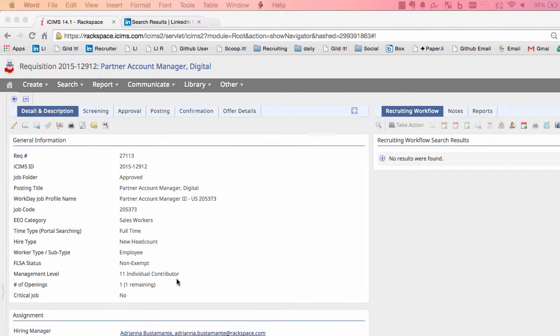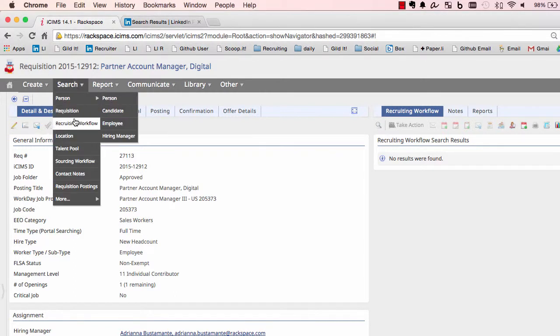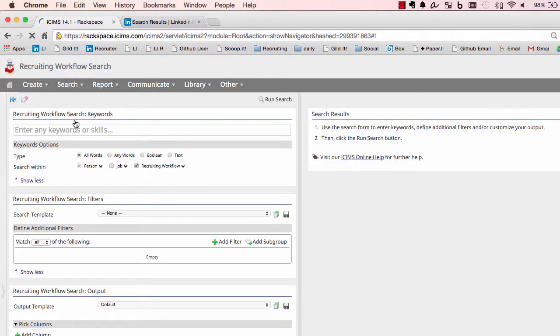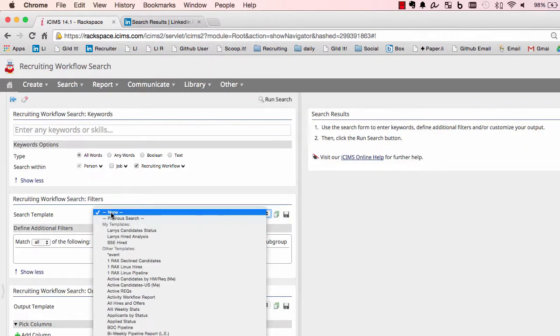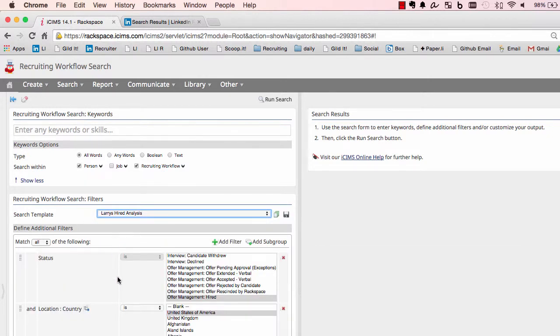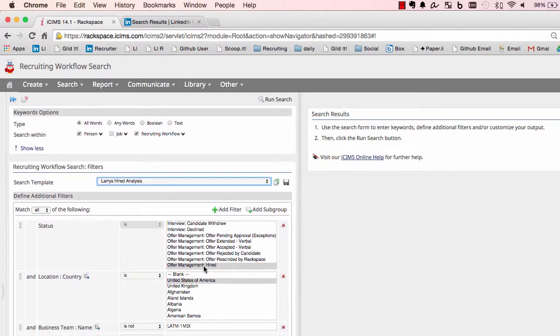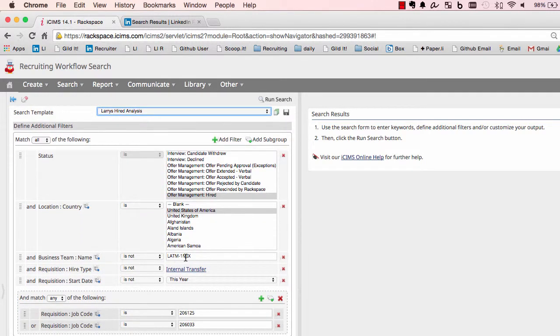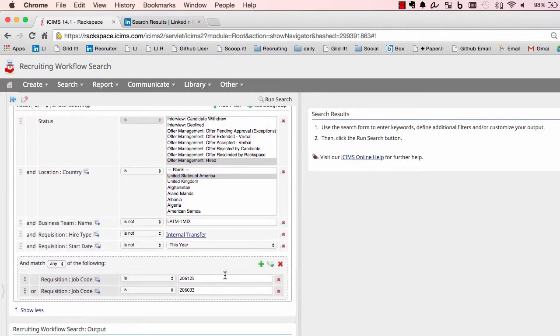And so I've got that, and now I'm going to run over to Recruiter Workflow, and I have a search already done. Recruiter Workflow, Larry's hired analysis. I can share this with you, but basically it's going to go over status is hired, the U.S., not Latin America, and LATAM, not internal transfer, and this year, and then here I can, from that Microsoft Word document,